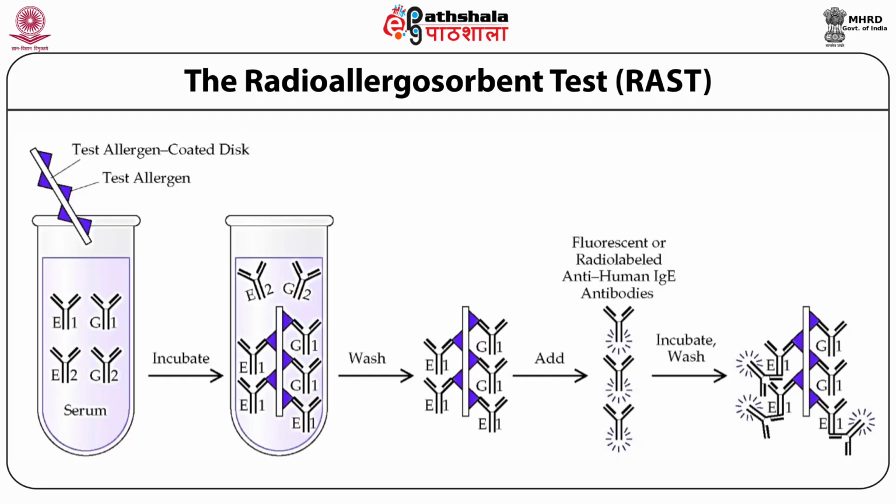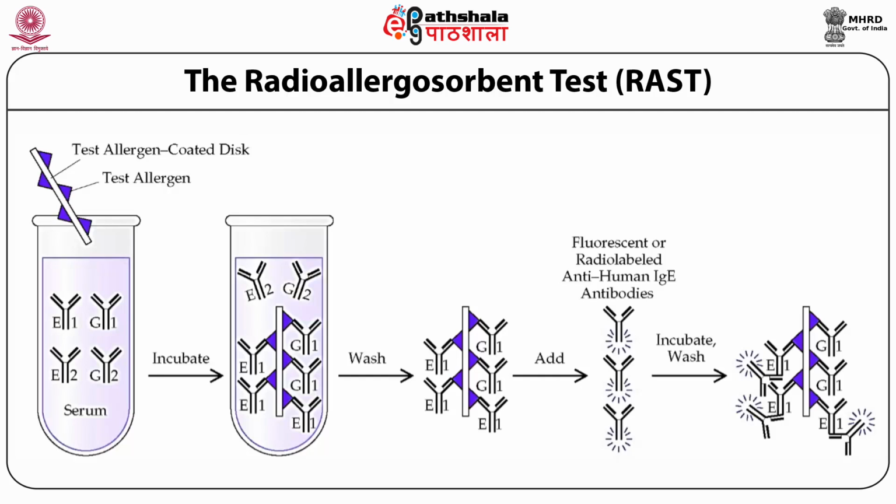a suspected allergen. We had already mentioned that IgE is the type of immunoglobulin which is involved in allergic responses. In both classical RIA and RAST, the antigen, which is the allergen in RAST, can also be covalently bound to the plate.